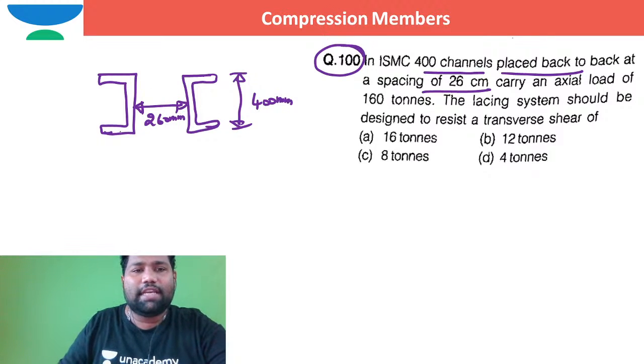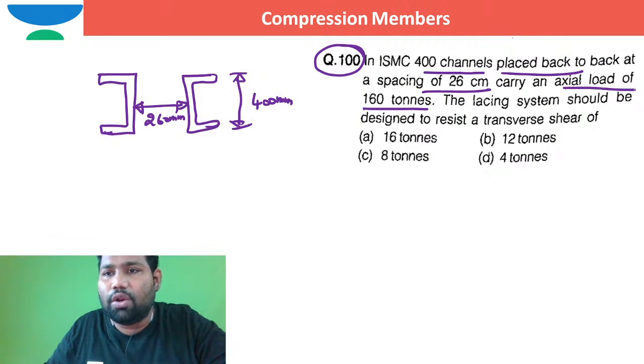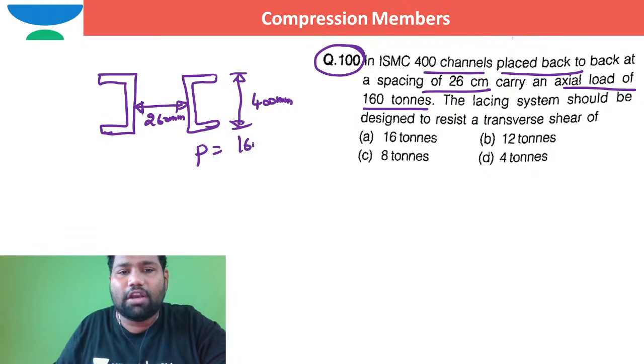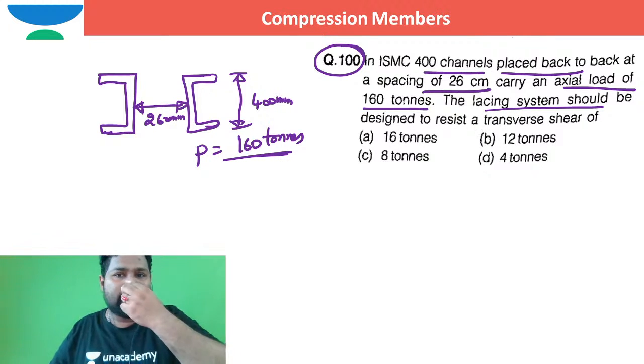In such a case, this built up column is able to carry an axial load of 160 tons. So the axial load P acting on the built up column is 160 tons. The lacing system should be designed to resist a transverse shear.